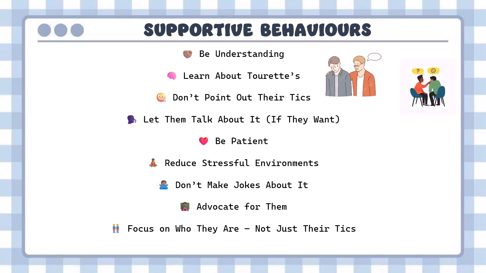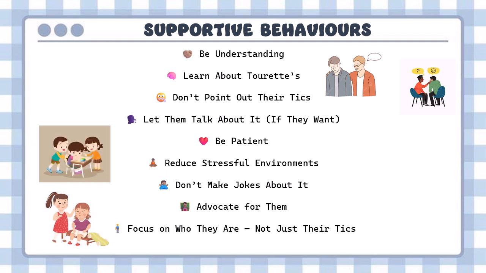One must never point out their tics because it can be embarrassing and the person may feel uncomfortable. We must let them talk about it. If they want to vent about it, we have to let them because it is causing an emotional burden on them. We must be patient with them because of their tic outbursts. They may delay doing some jobs. So one must be very patient.